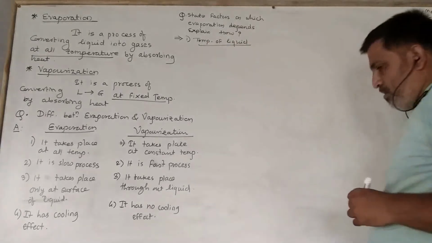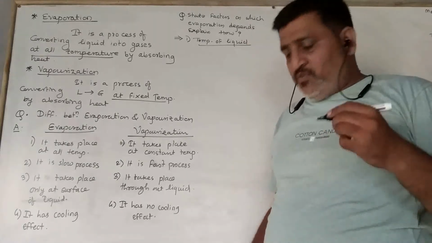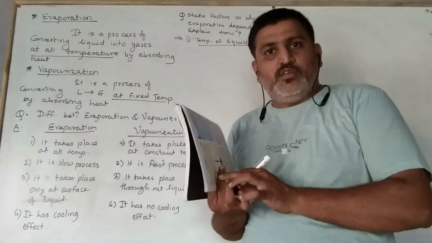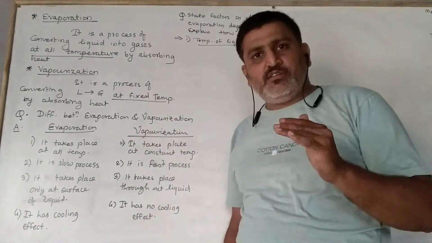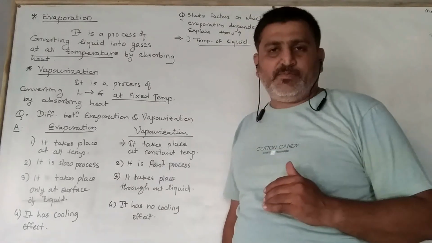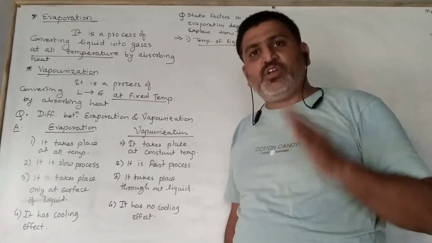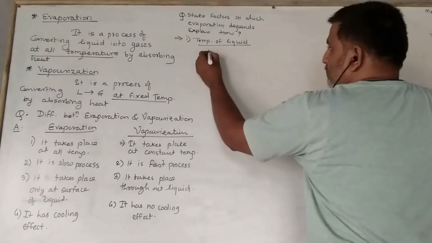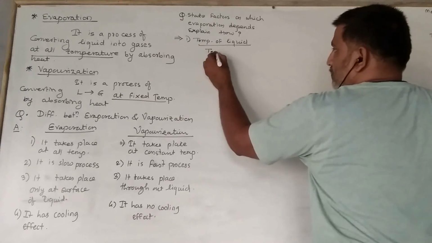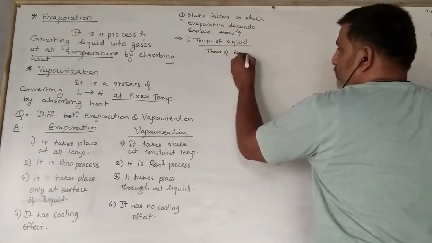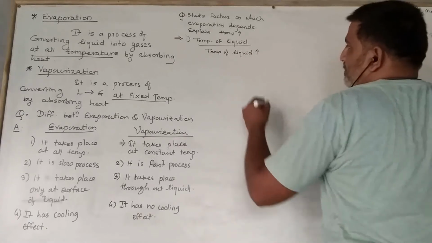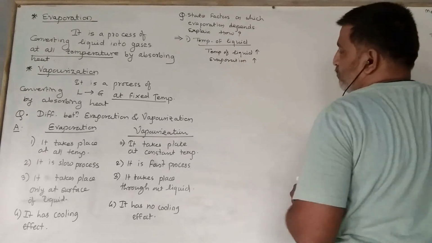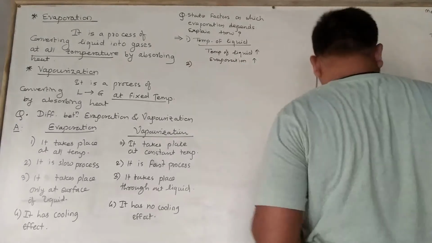Okay. A wet cloth dries up faster on a hot day than on a cool day. जिस दिन hot day होता है उस दिन wet cloth जल्दी dry हो जाते हैं, but अगर वो cool day रहा तो it requires a lot of time. इसका मतलब हो गया, if the temperature of the liquid increases, okay, then the rate of evaporation also increases. This is the first part.